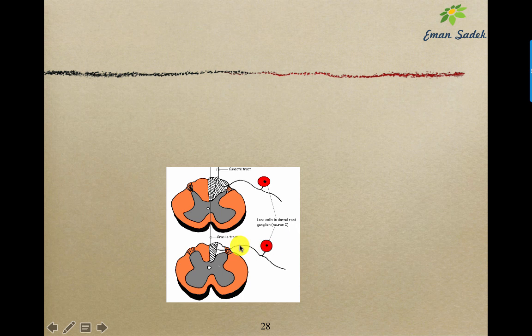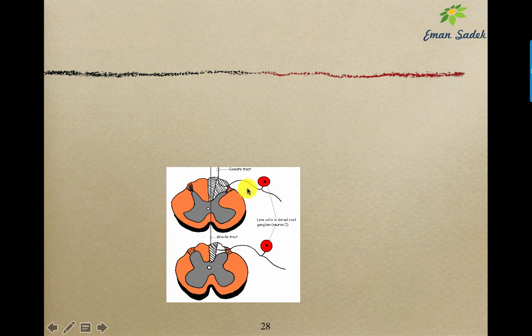From the lower half of the body, the fibers will give long ascending fibers that form a tract in the posterior column called the gracile tract. And as the fibers are present in the lower half, the fibers will go here in close relation to the posterior median septum in order to give a chance for other fibers coming from a higher level to collect here. So the gracile tract is present inside and very close to the posterior median septum because it is formed of fibers coming from the lower half of the body.